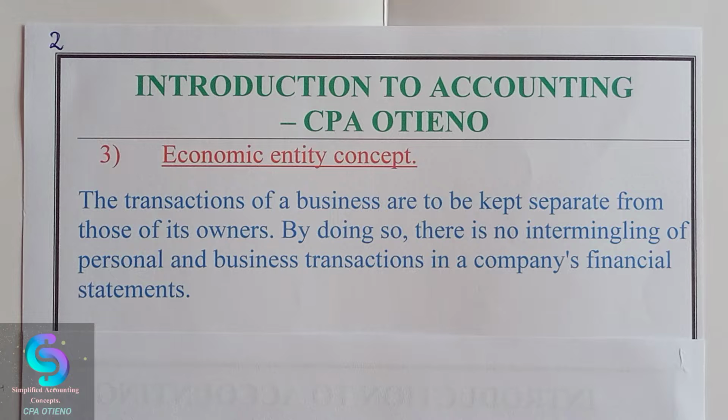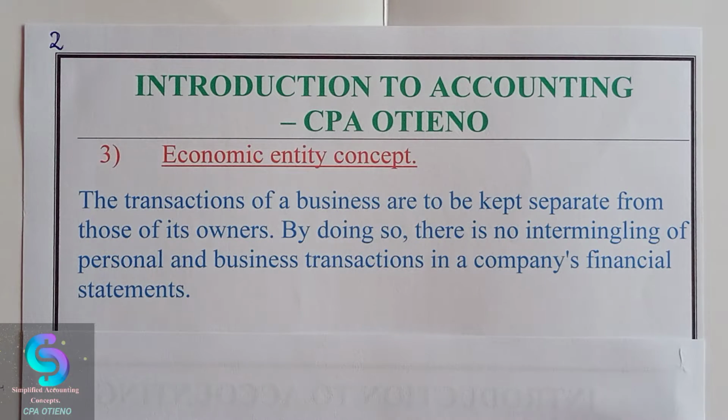So in this case, we have two almost similar transactions, but they are supposed to be treated differently because of the economic entity concept. I hope that one is clear. In case you did not really understand that well, kindly just leave a comment in the comment section there. I'll be able to handle it.